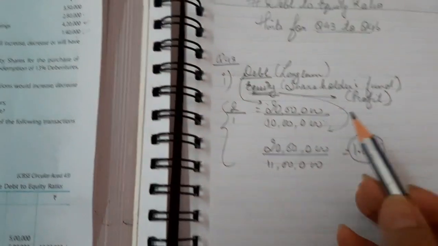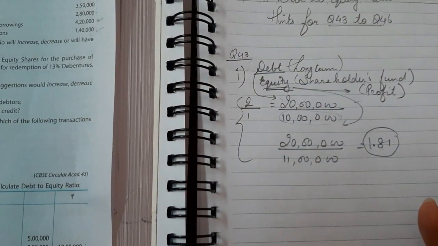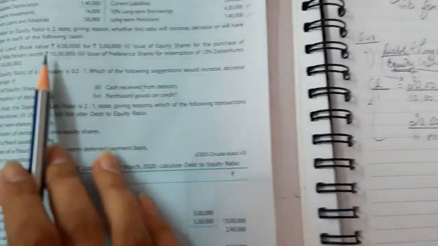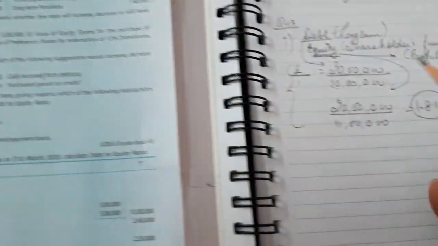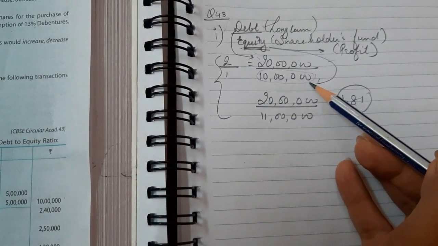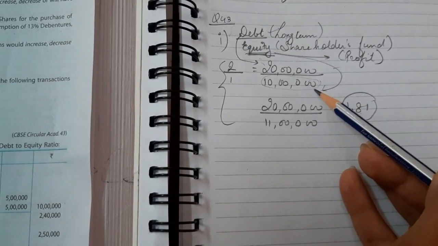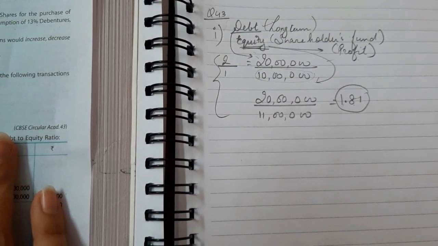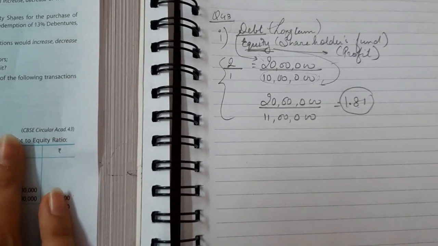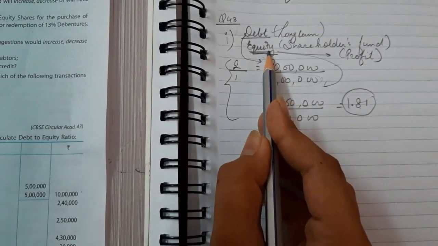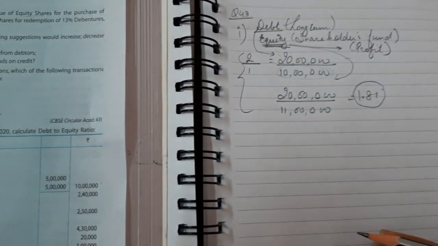Now here again your debt will not be affected because there is no loan, but your equity will increase again by rupees 10 lakh. So your equity will be 10 lakh plus 10 lakh, it will become 20 lakh. So 20 lakh divided by 20 lakh, again that will decrease your ratio. You can solve it easily. I am just explaining that it will again increase the value of equity, and you can show the working.